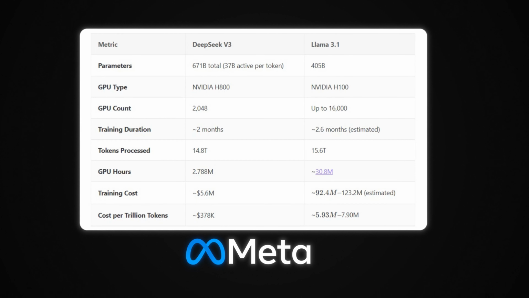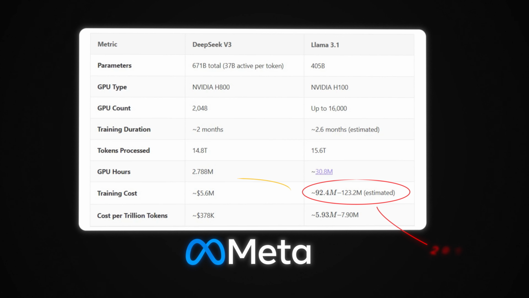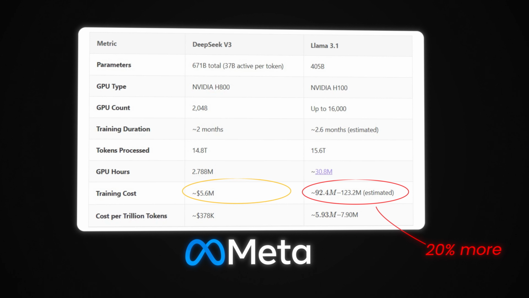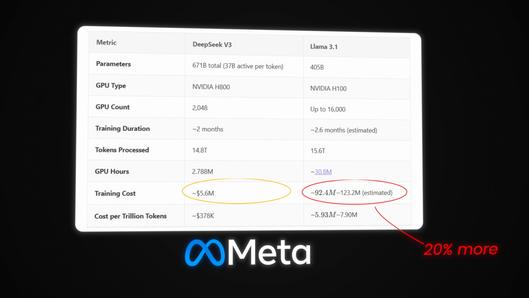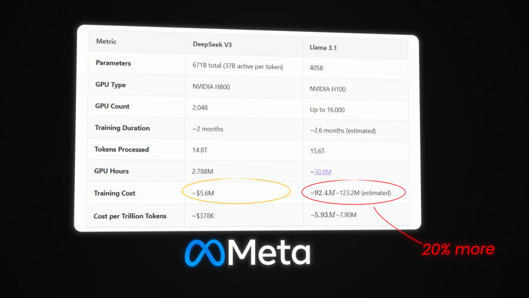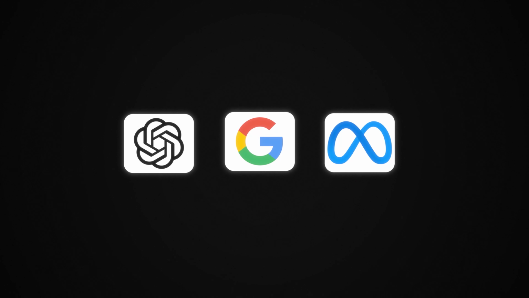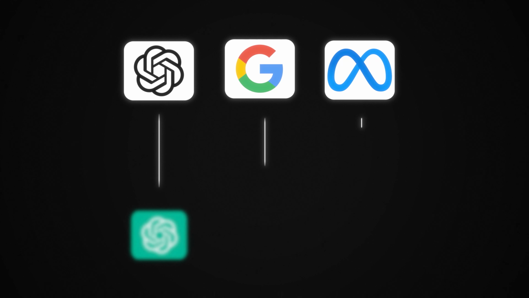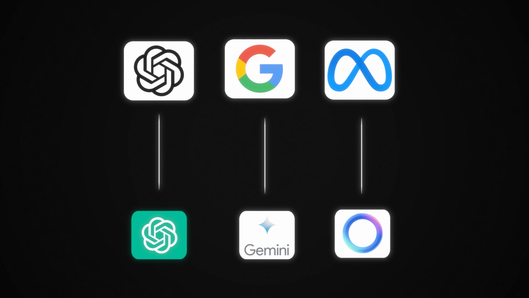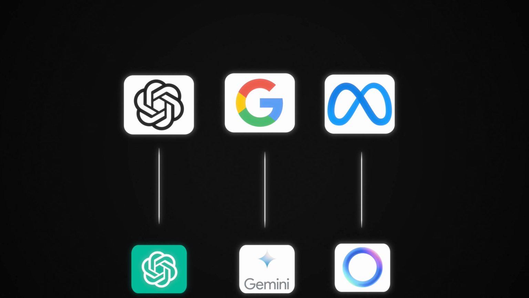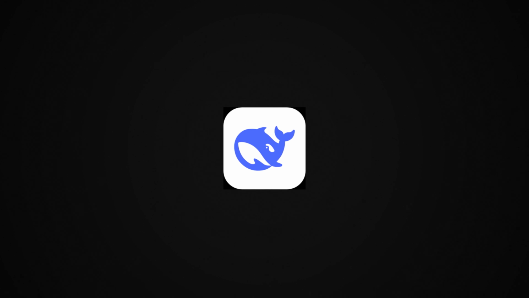For example, training the Llama 3.1 model costs around 20 times more than training DeepSeek's model. Despite this, DeepSeek has managed to drastically reduce costs and offer its AI completely free of charge. This breakthrough has put pressure on industry giants like Meta, Google, and OpenAI, forcing them to rethink their pricing models and business strategies. Tech giants like OpenAI, Google, and Meta have invested billions of dollars in developing artificial intelligence models. But now, they are watching as the new competitor offers a similar service completely for free.